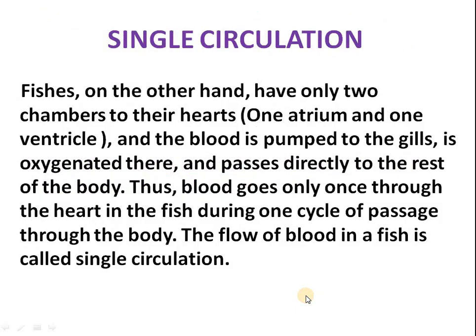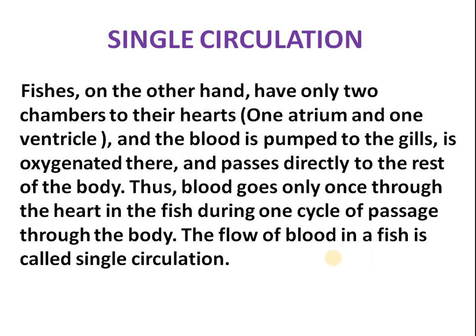Single circulation. Fishes, on the other hand, have a two-chambered heart, that is, one atrium and one ventricle. The blood is pumped to the gills, is oxygenated in the gills and passes directly to the rest of the body. The blood goes only once through the heart in the fish during one cycle of passage. So the flow of blood in a fish is called single circulation.